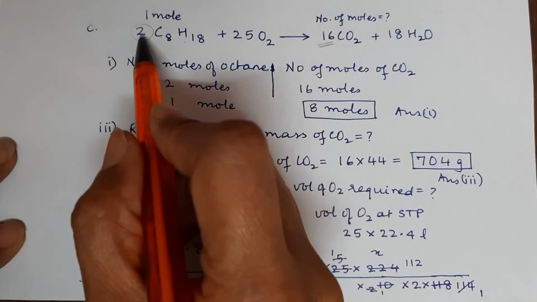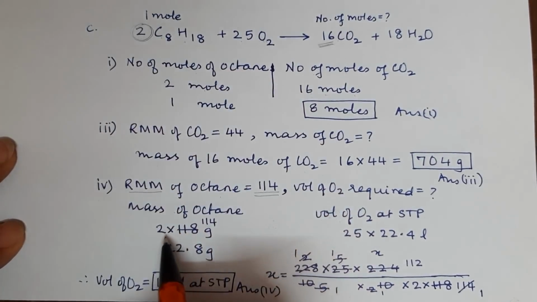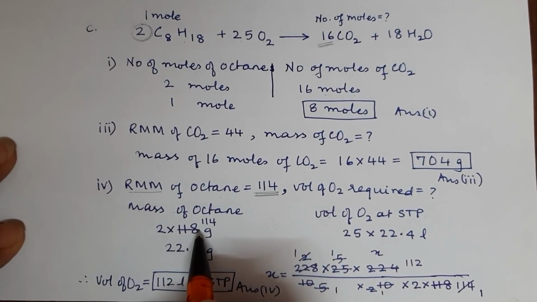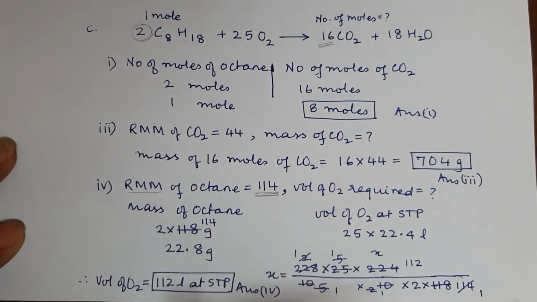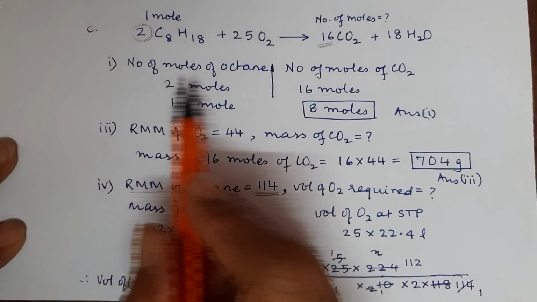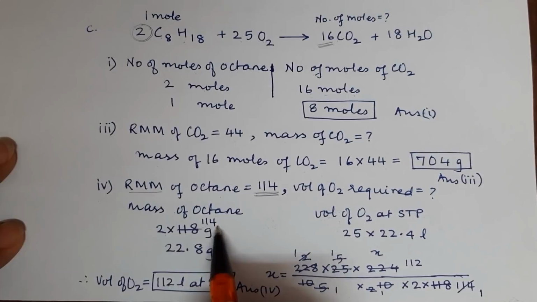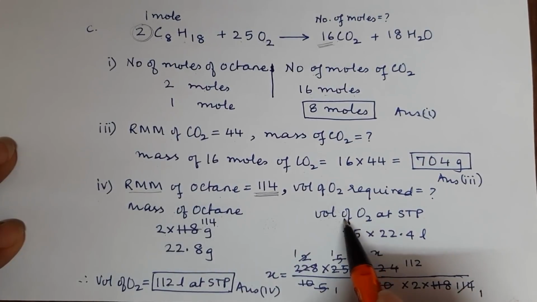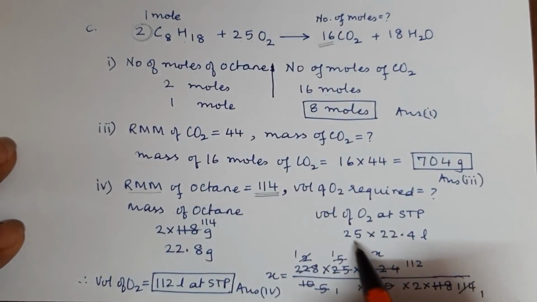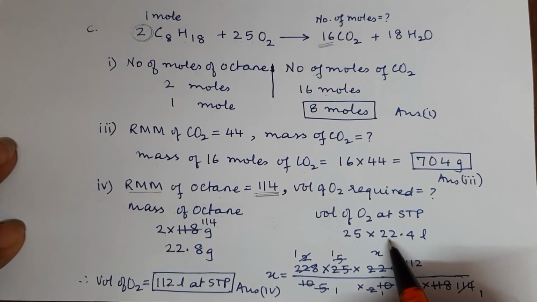Now octane is here 2 moles. So it will be 2 into 114 which has been supplied. See, when you cancel it like this, it doesn't interfere with the reading of your examiner. So corresponding to 2 moles, that is 2 into 114 grams of octane, the volume of oxygen is going to be 25 times the molar volume, that is 22.4 liters at STP.